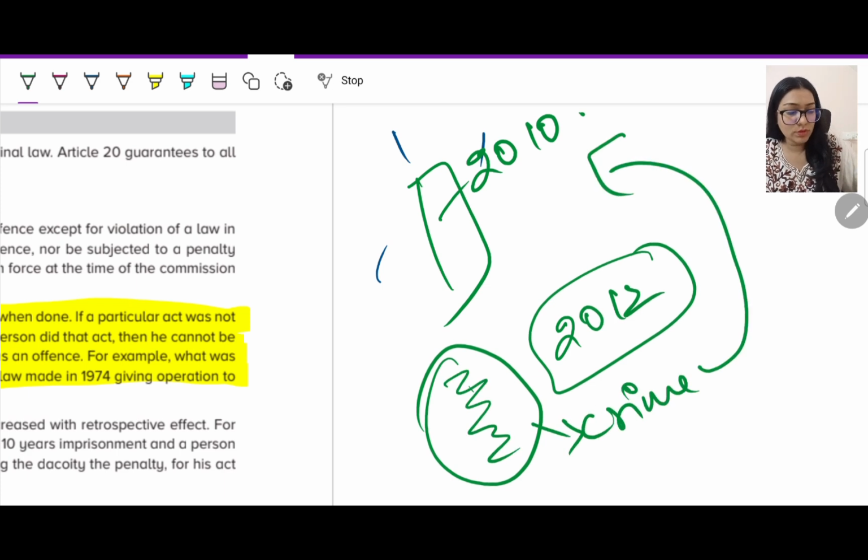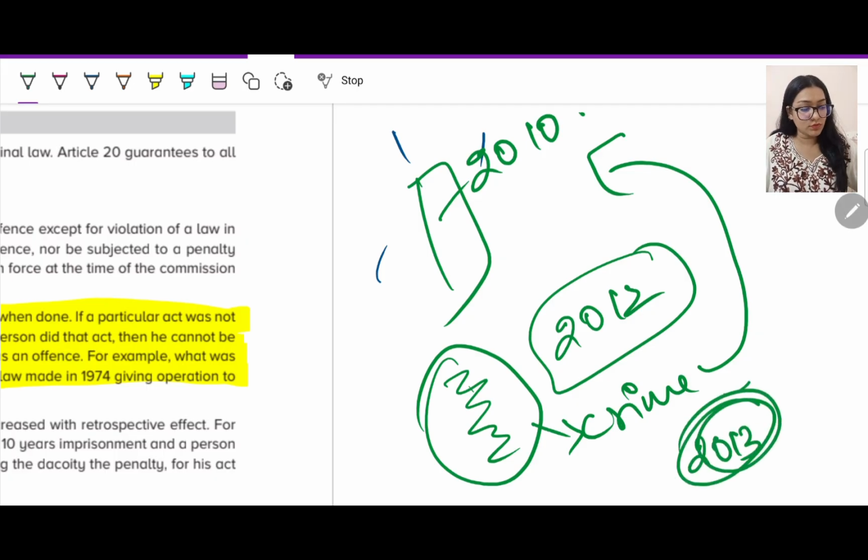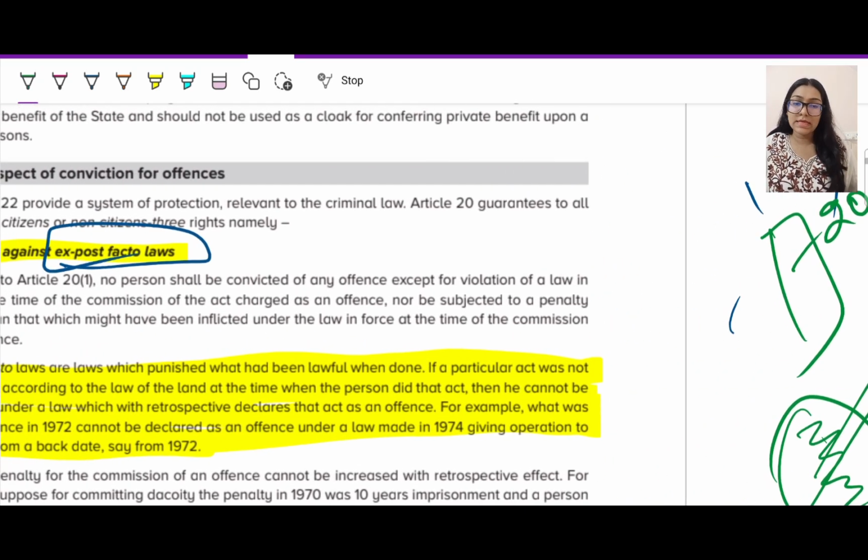Can you go ahead and say, oh, you did this crime in 2010, now I'm going to arrest you because in 2013 this is a crime? No. If you are making a retrospective law, from what time are you going to calculate, right? So this doesn't make sense.